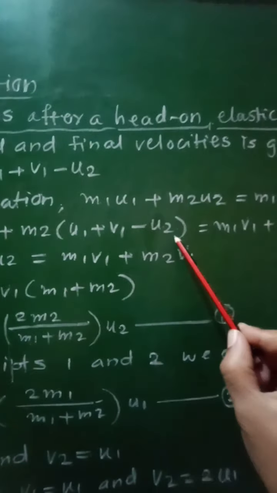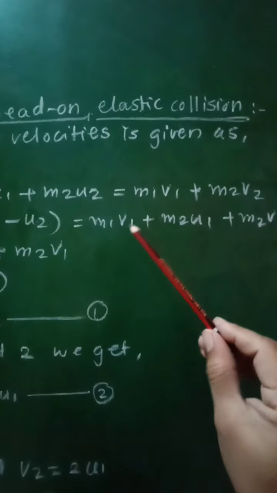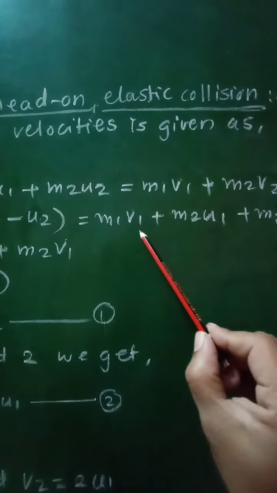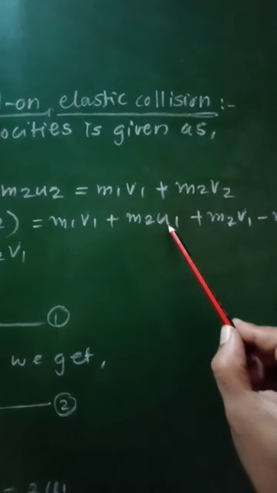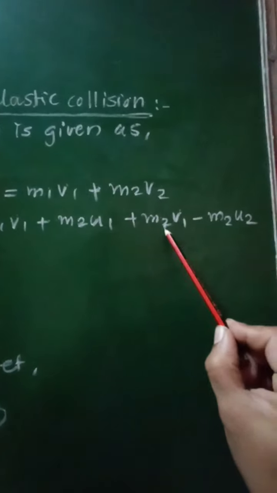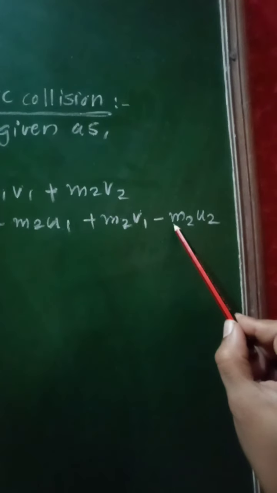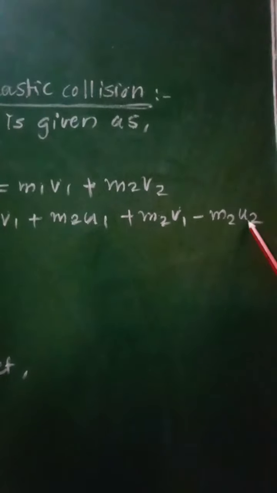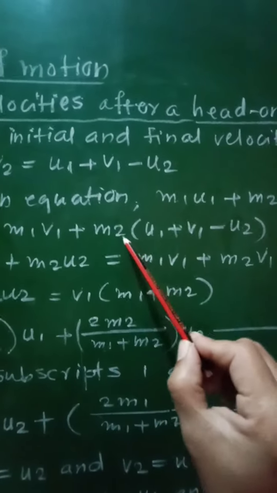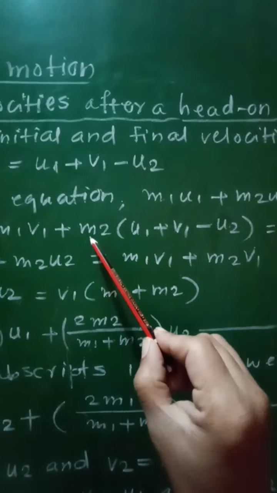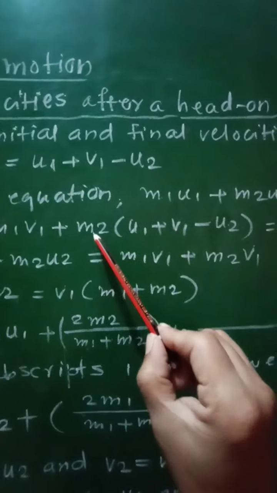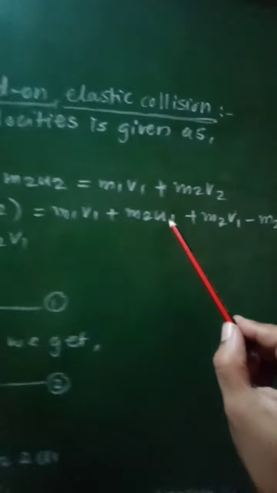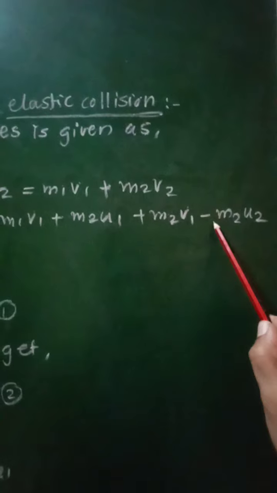Now simplifying this bracketed term, we will write m1 v1 plus m2 u1 plus m2 v1 minus m2 u2.